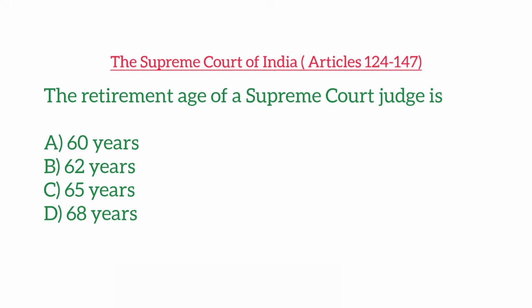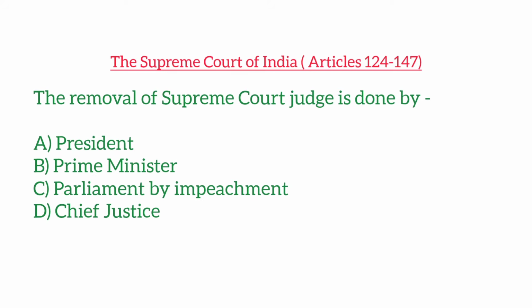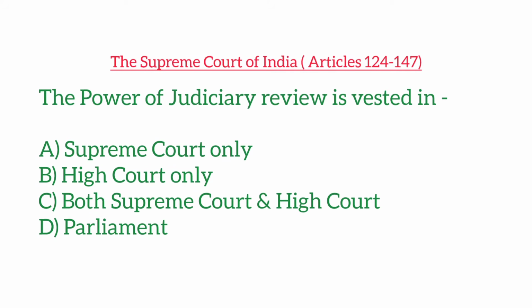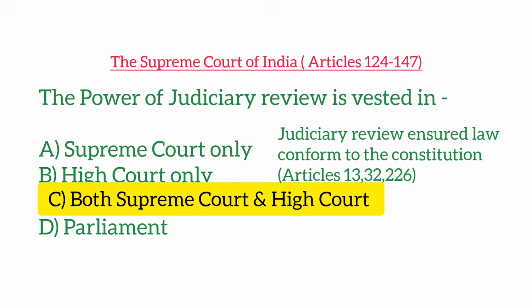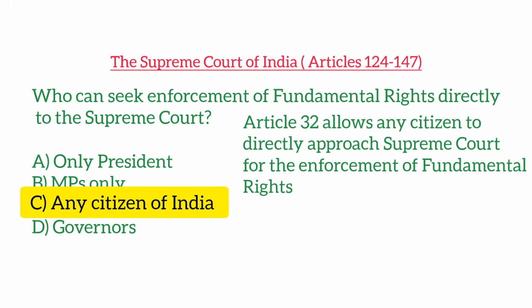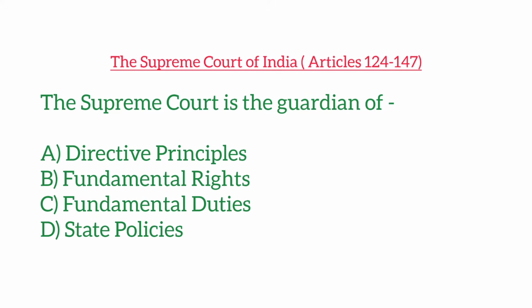The retirement age of a Supreme Court judge is. The removal of Supreme Court judge is done by. The power of judicial review is vested in. Who can seek enforcement of fundamental rights directly to the Supreme Court? The Supreme Court is the guardian of.